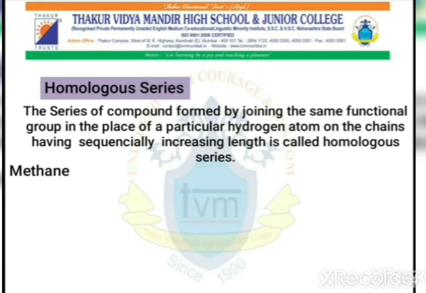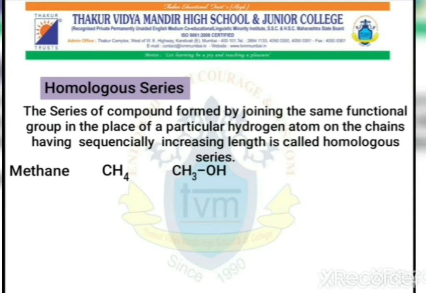The first example is of methane. We know the formula for methane is CH4. But if one of the hydrogen atoms is removed and replaced by OH, that is alcohol, I will get the formula CH3OH.